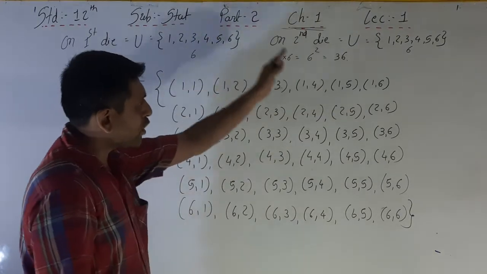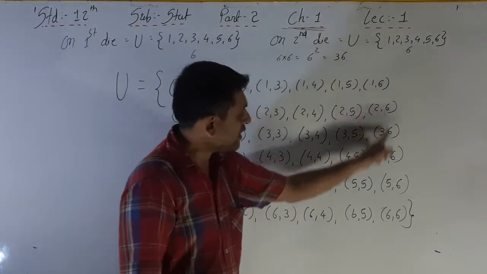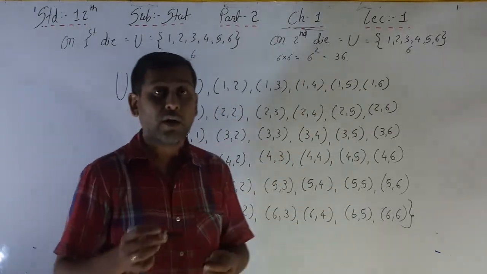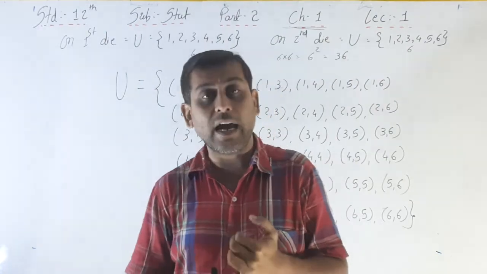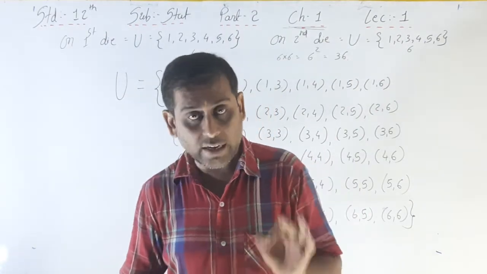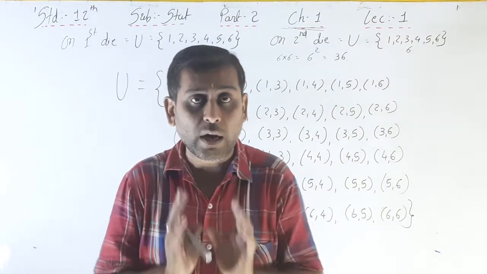See, these are the total 36, 6 into 6. That's why there are 36 outcomes of two balanced dice thrown simultaneously. Okay, so compulsory, this is your answer.